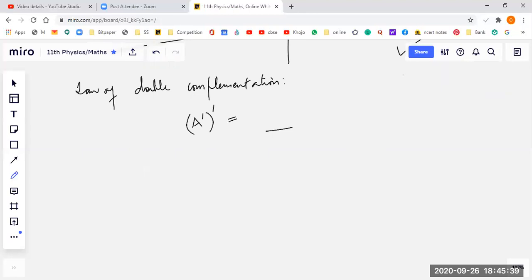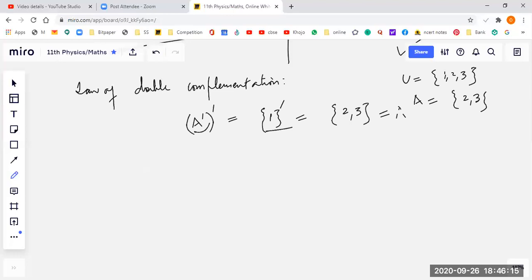Let's say the universal set is 1, 2, 3. Arjinder, please do it. This is the universal set. See here, A is 2, 3. Now, please define what will be the complement of A. So for this, first we will find the complement of A. What is the complement of A? Complement of A is 1. Am I right? And then its complement, that is equal to, complement of 1 is 2, 3. That is equal to A. Am I right? So that means the complement of the complement of any set is equal to the set itself.